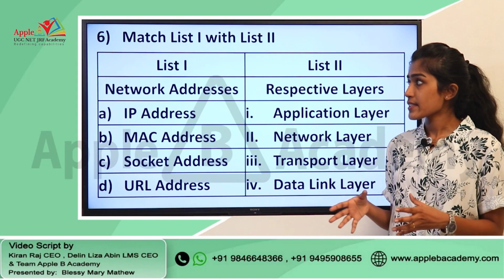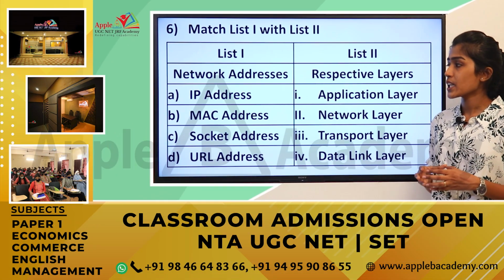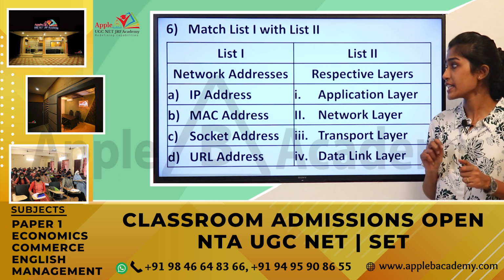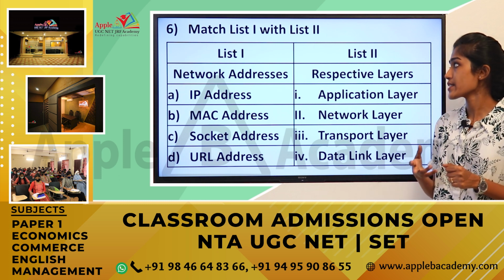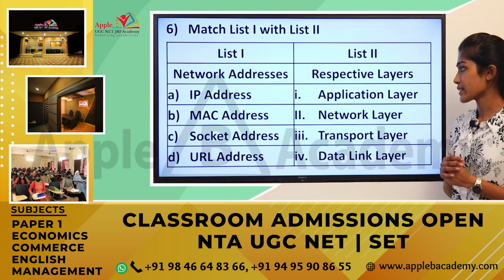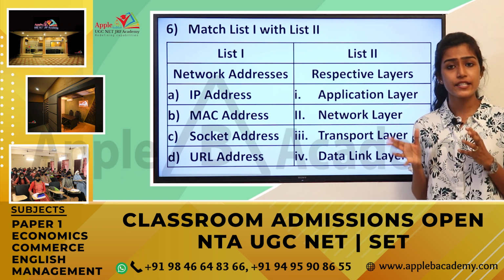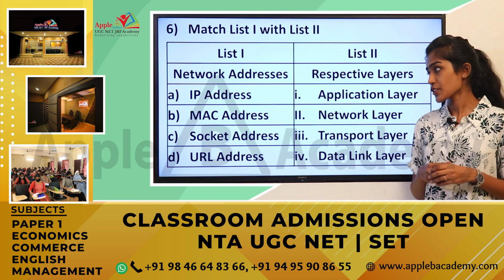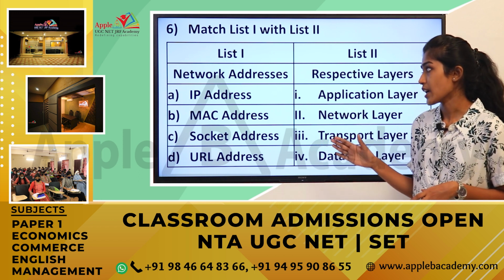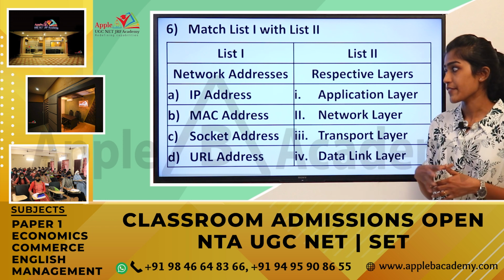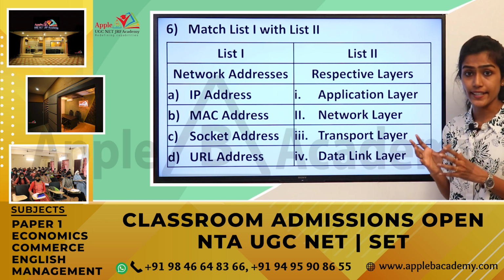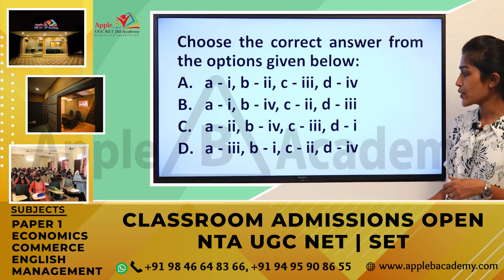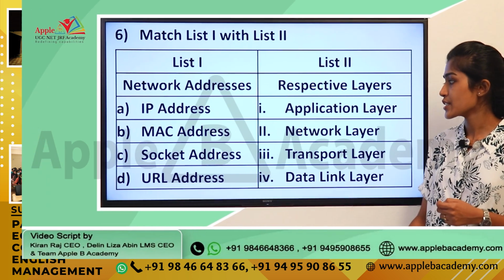Moving to the next question, this is a match the following question in which you have two lists given. In list 1 you have the network addresses and in list 2 you have the respective layers. So basically this question is from the module ICT, Information and Communication Technology. Various network addresses and the respective layers are given here. We have to find out the correct match. That is the question, and you have been given various combinations as well.